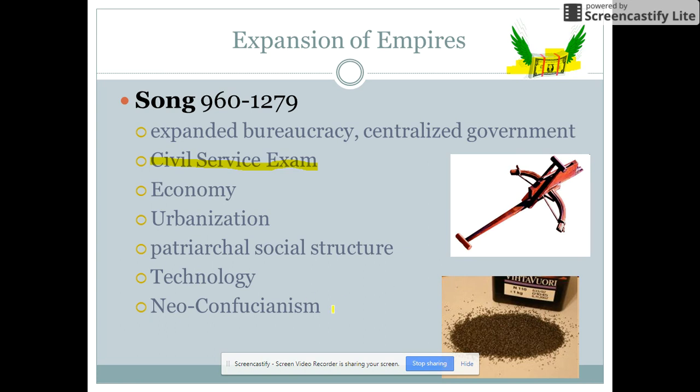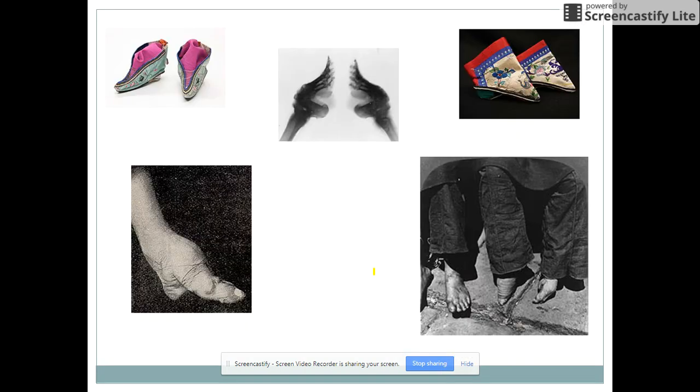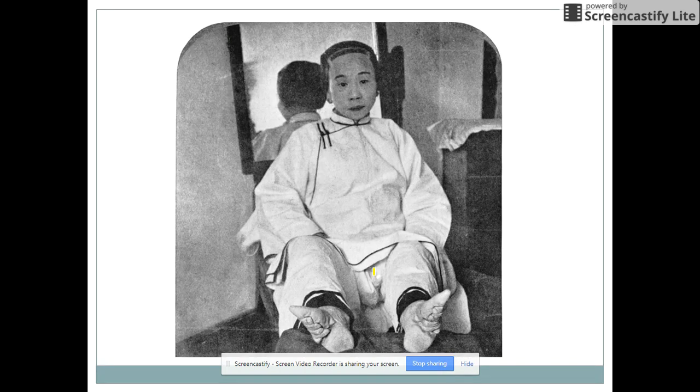They are also going to adopt a new type of philosophy called Neo-Confucianism, which basically is just a mix of Buddhism and Confucianism. So that comes into play. With all their money problems and their instability, they are finally invaded by the Mongols, and we'll talk about them in a couple weeks. Yay, foot binding.